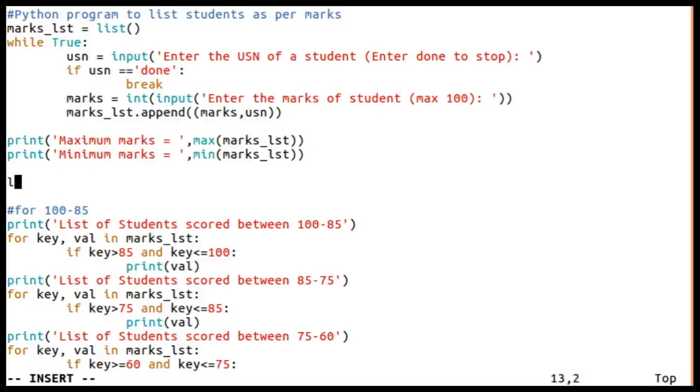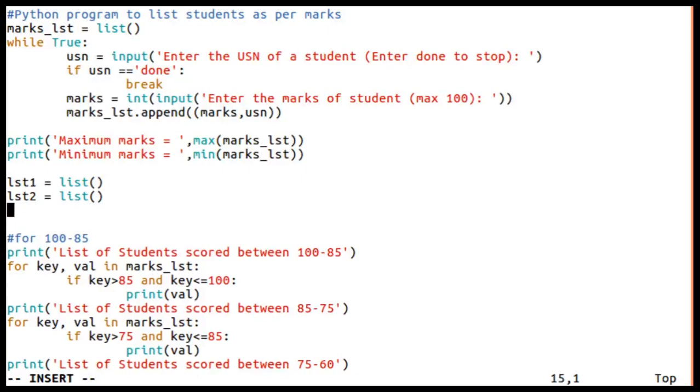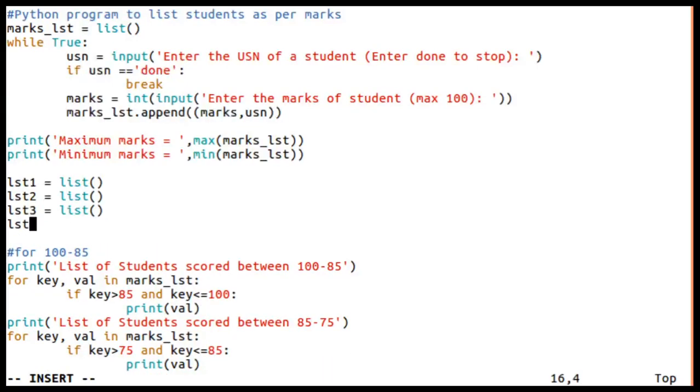So I will take one list, list 1 is equal to an empty list, then list 2 is an empty list, then list 3 is an empty list, and this is list 4. I'm creating 4 empty lists. List 4 empty lists have been created: list 1, list 2, list 3, and list 4.